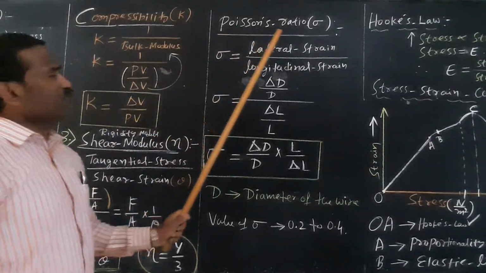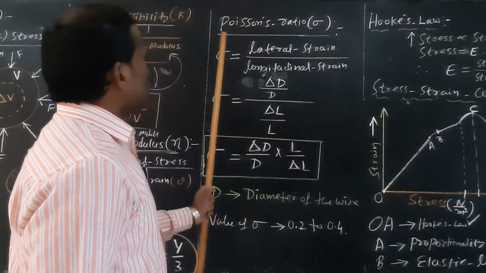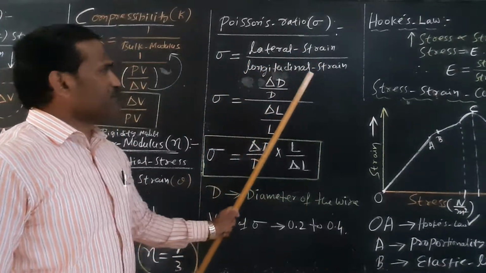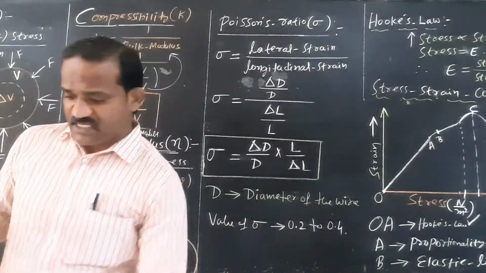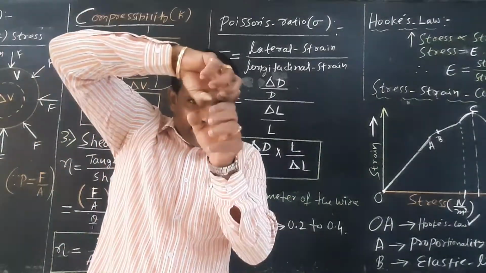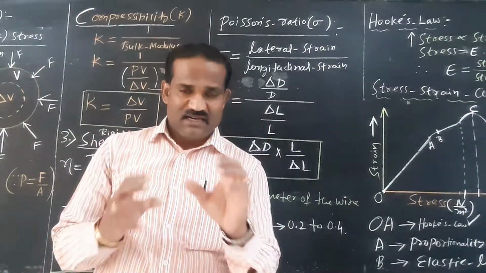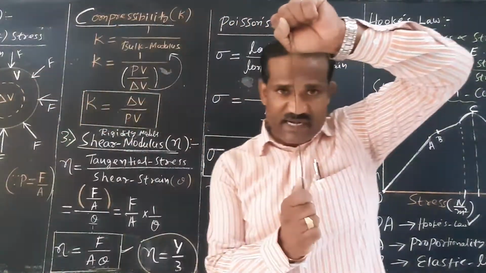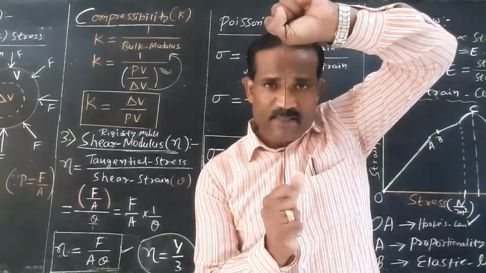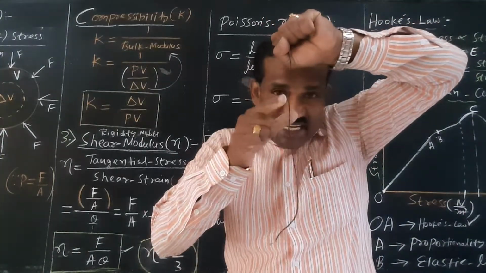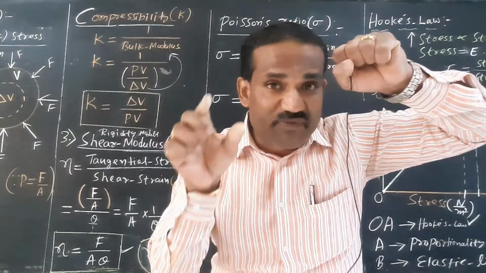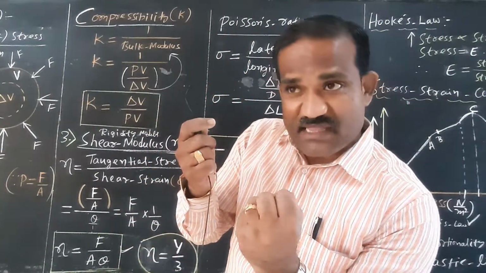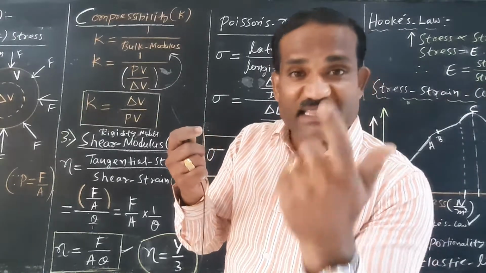Next, what do you mean by Poisson's ratio? Poisson's ratio is defined as the ratio of lateral strain to longitudinal strain. Lateral means there is a decrease in the diameter. Let us consider this is a metallic wire. You stretch the wire, and its diameter is decreasing. That is called lateral strain. The diameter and radius are decreasing, but the length is increasing.